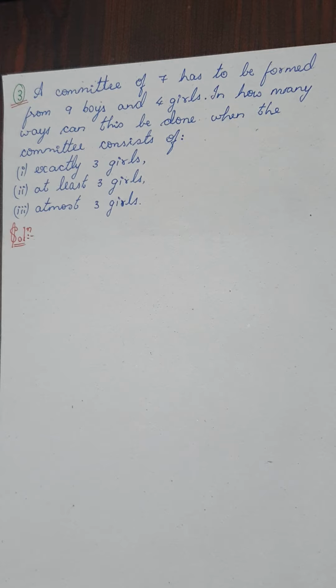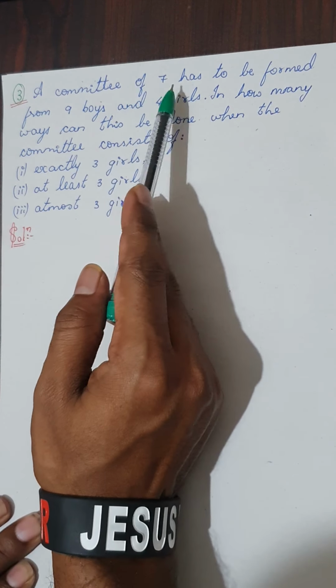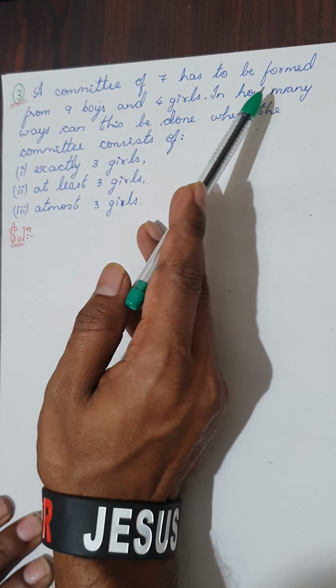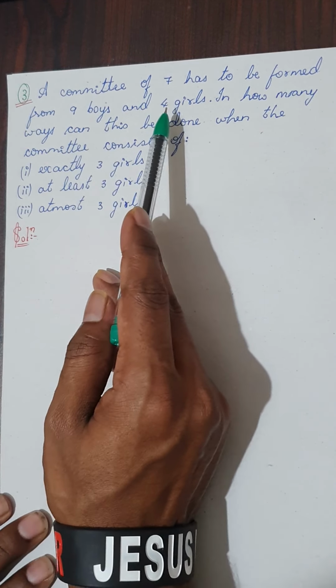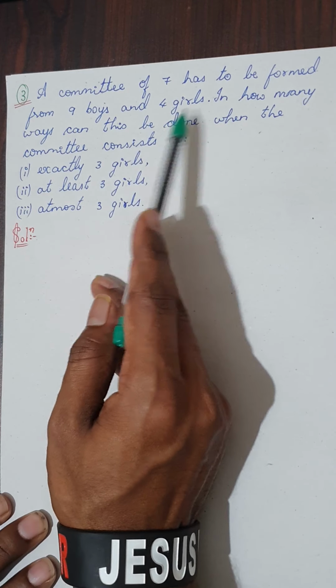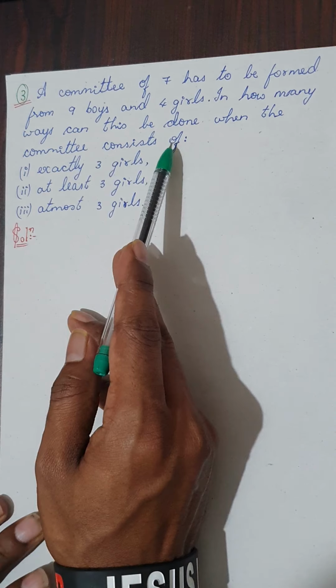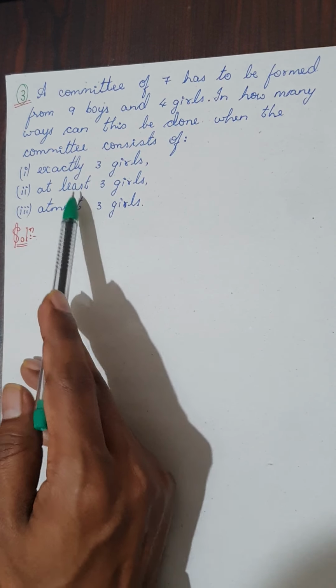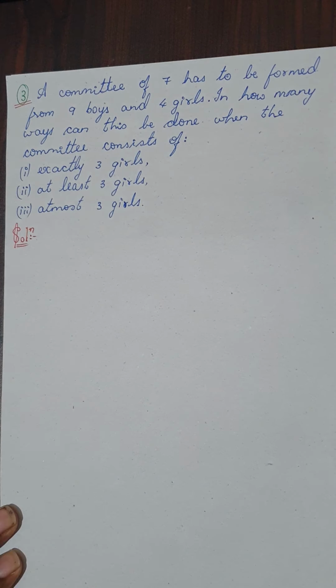So here comes the second question. This is almost similar to the previous one. A committee of 7 has to be formed from 9 boys and 4 girls. The previous was 7 boys and 4 girls. Here you have 9 boys and 4 girls. In how many ways can this be done? When the committee consists of 3 different cases: exactly 3 girls, at least 3 girls, at most 3 girls.